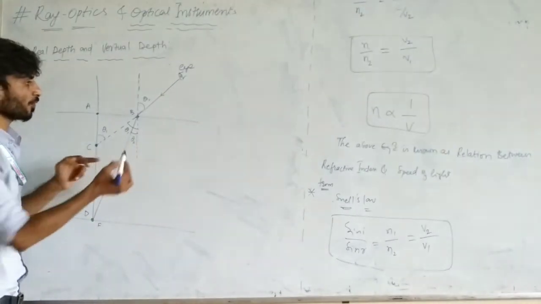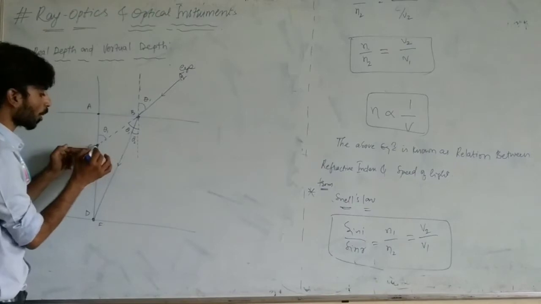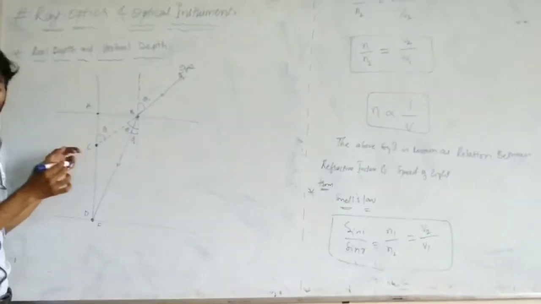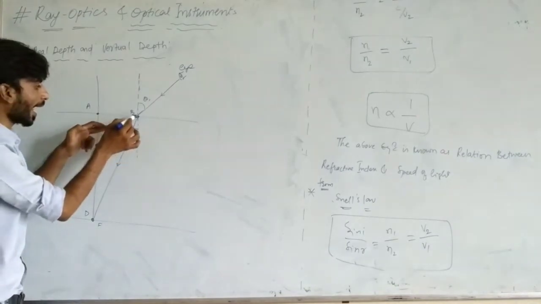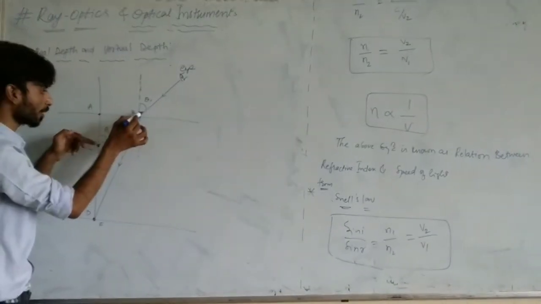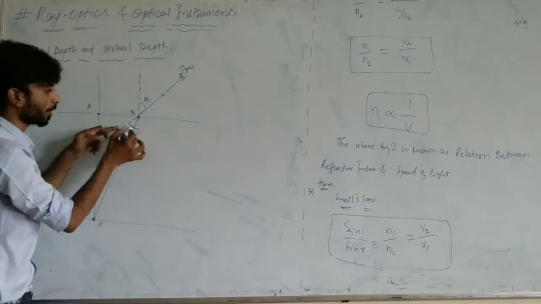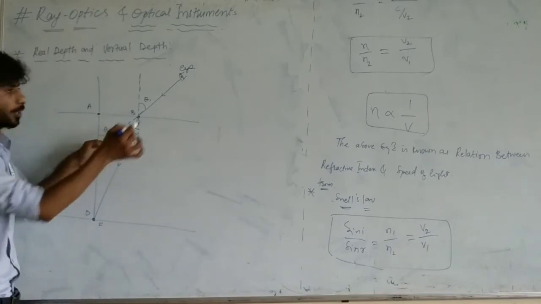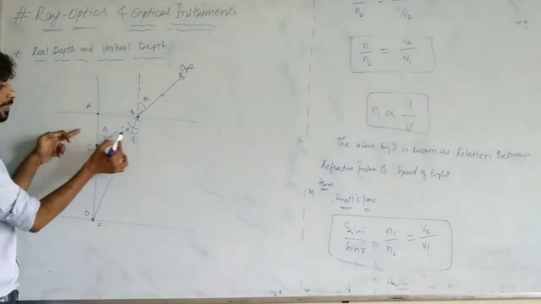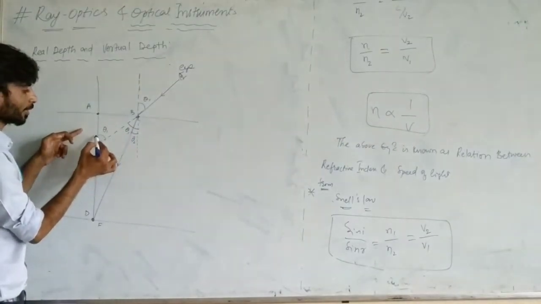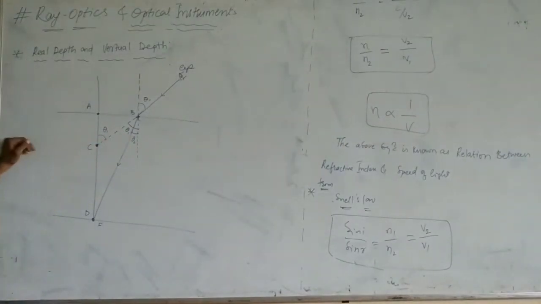If now the object is here at point C, the angle of CB with respect to the normal is theta 1. If it is theta 1, then this should be theta 1. Correct?